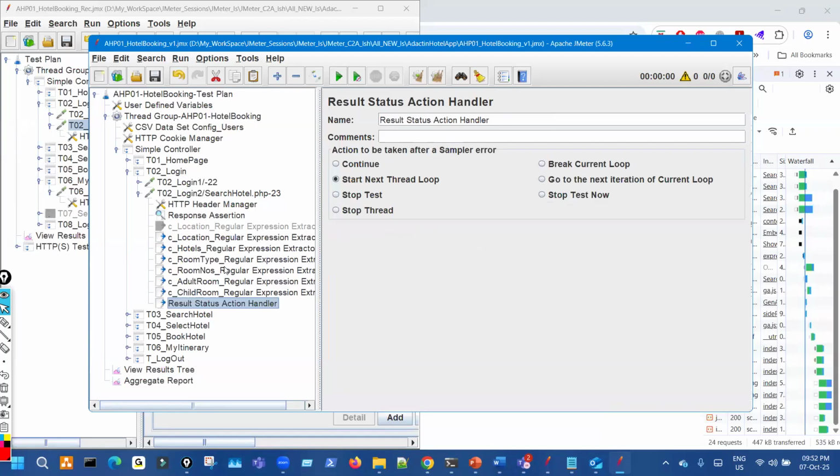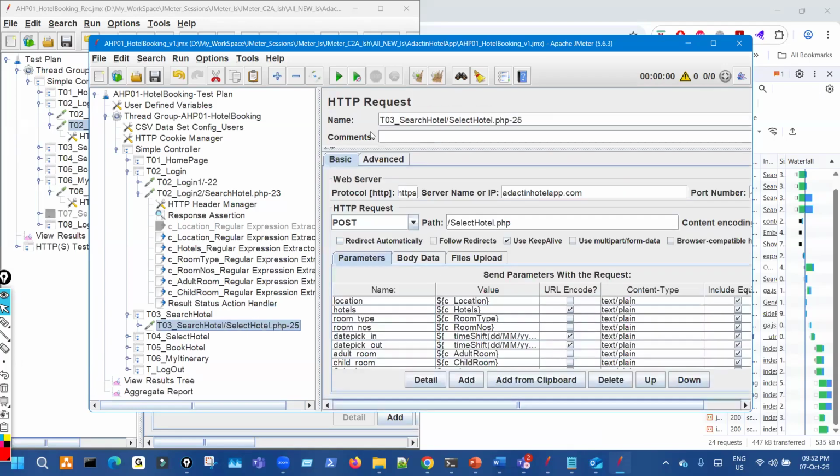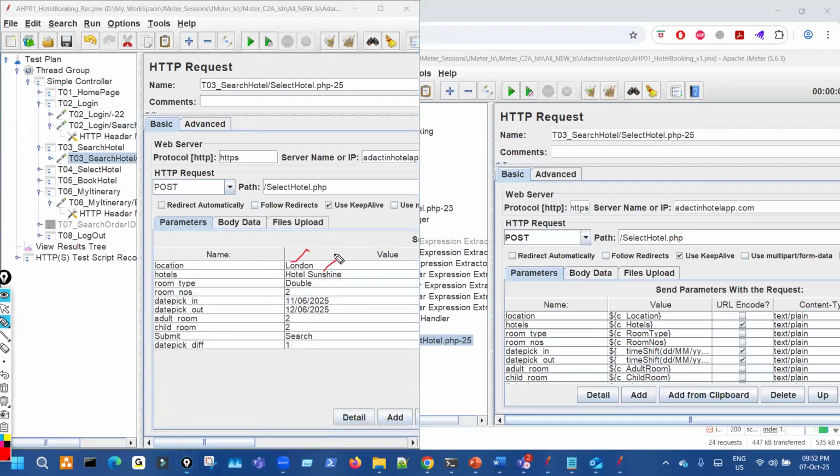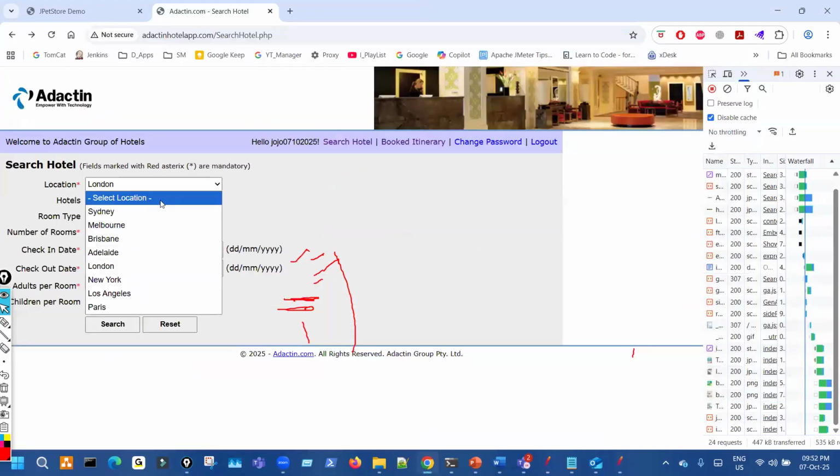We have to apply this because we are expecting so many values. Now all these values we have to put here, because if you see in the original, in the next transaction, all these things are going, except this date and time. We will use the time function, I'll explain more. But all this location and these things we have to extract, because all those values are coming from drop downs.